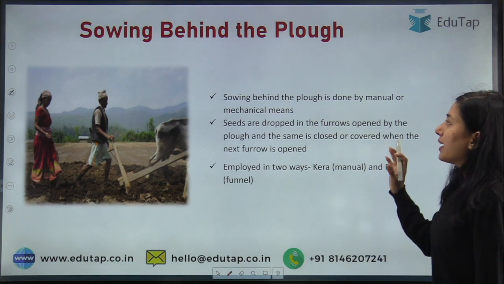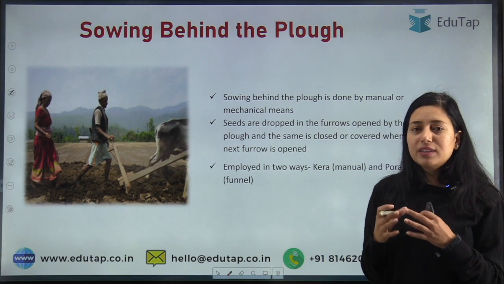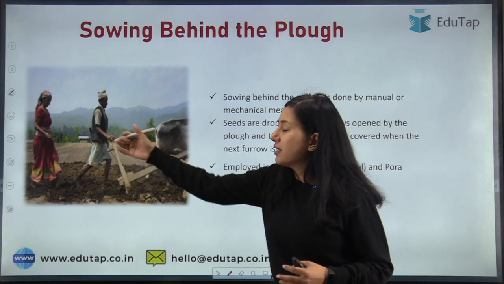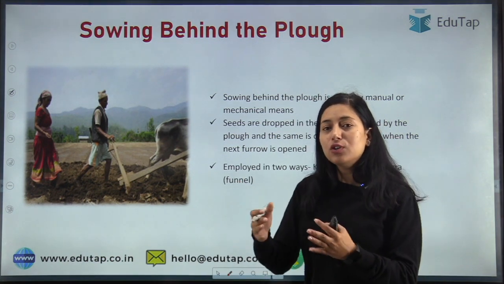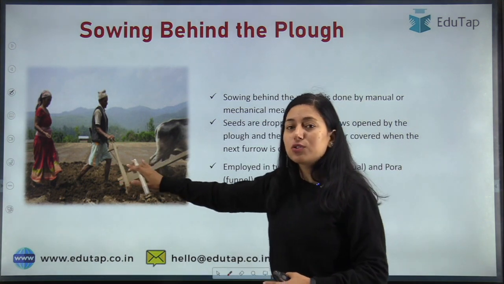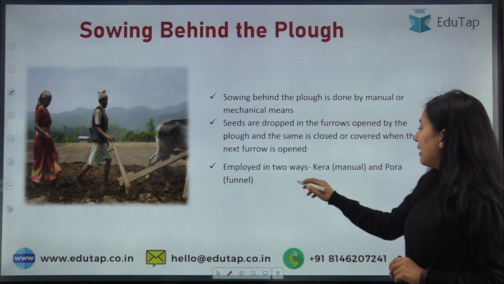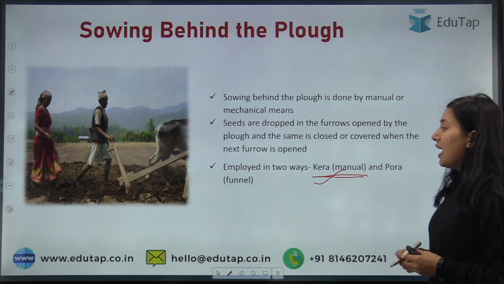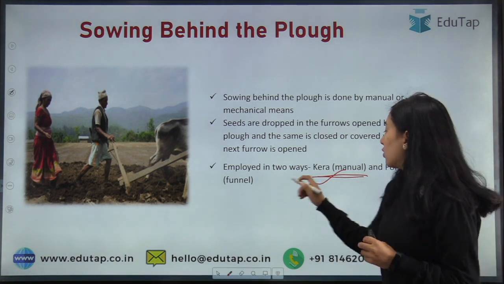Okay. So sowing behind the plow, students, this is also one of the methods of seed sowing where the farmer is plowing. Okay, as you can see in the picture, plowing is done and some another person is dropping the seed in the furrow. Okay, and when we open another furrow, the first furrow which is opened is closed by that furrow. Okay, so this type of sowing is known as sowing behind the plow. Now this can be done in two ways. If manually we are placing the seed in the furrow, that is called kera, and if we are putting a funnel and then placing the seed through funnel, that is called your pora.